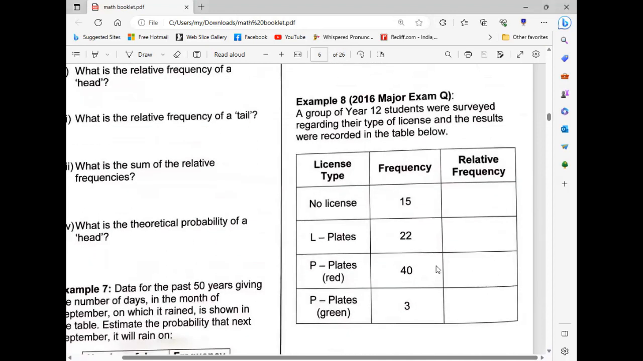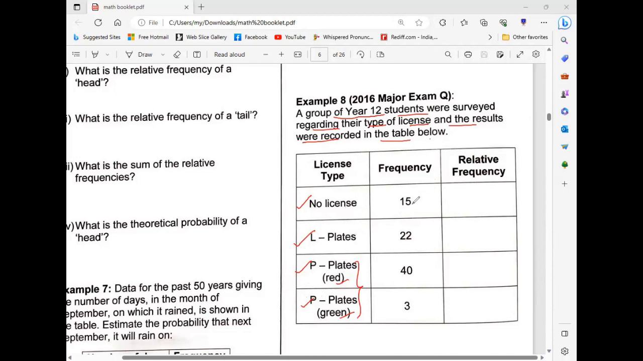Next question. Example 8. A group of year 12 students, that means class 12, were surveyed regarding their type of license, and the results were recorded in the table below. License type: no license, L plates, P plates red, P plates green. Generally both are called P plates, whether red or green.